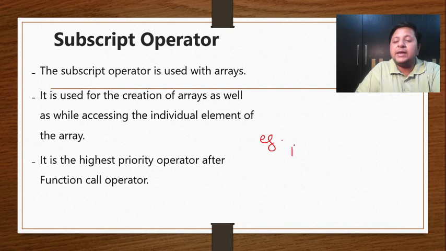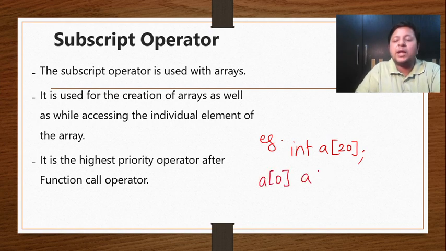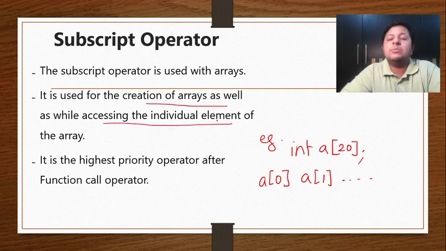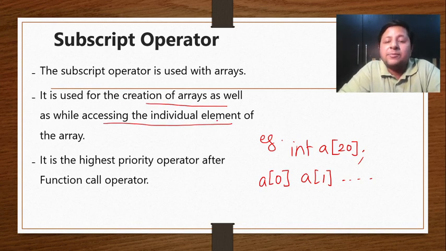So if I want to create an array, let's say int a square bracket, which is a subscript operator, and I provide the size. This is the first time I'm using subscript operator for creation of the array. Similarly, if I want to access the individual element, let's say a of 0, a of 1, a of 2, a of 3, and so on, again I can use subscript operator. So as I said, it is used for the creation of arrays as well as while accessing the individual element of the array. Subscript is nothing but the square brackets.